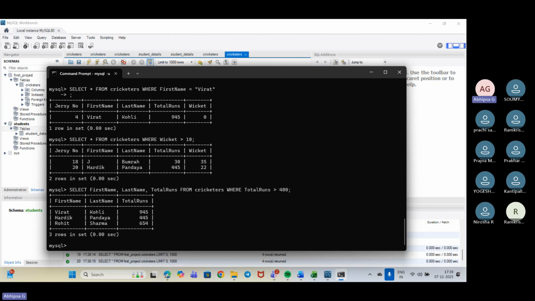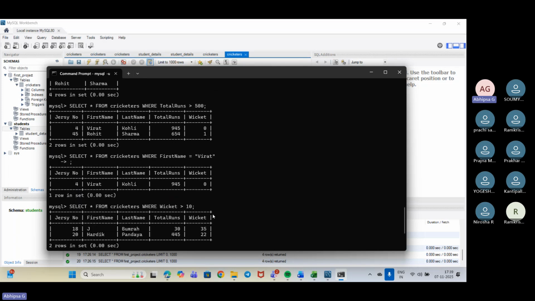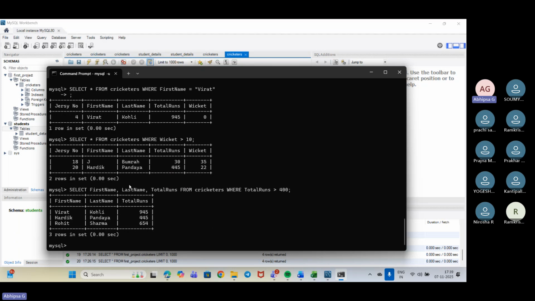So we have got the values of only first name, last name, and total runs. In the previous one, I guess we gave a similar query, but there we used star, and here we have used the names of the fields. Okay, clear? Yes, ma'am.